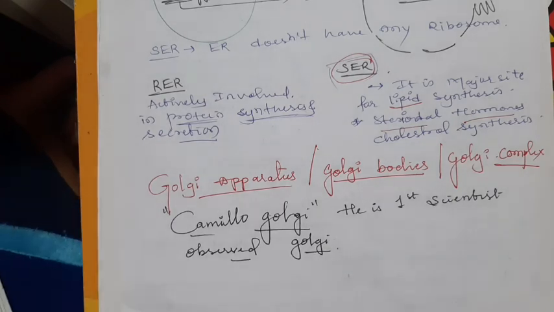Camillo Golgi is the first scientist who observed the Golgi complexes inside the cytoplasm.